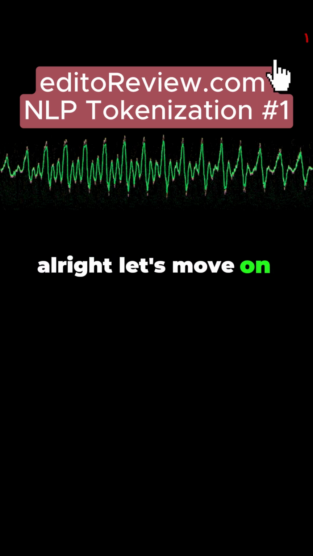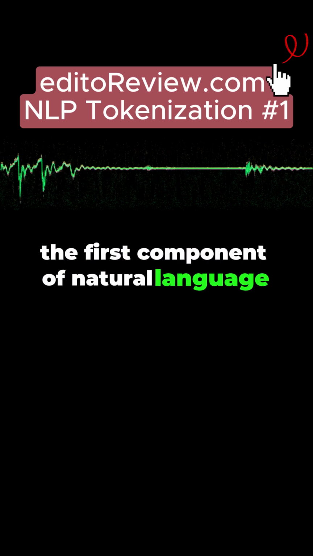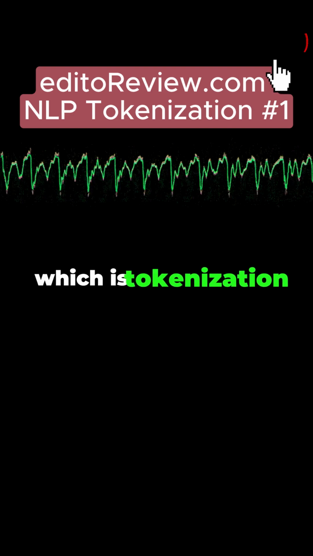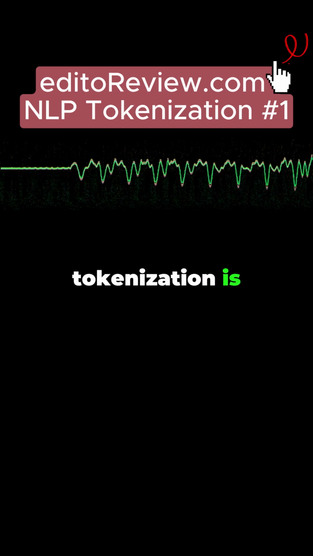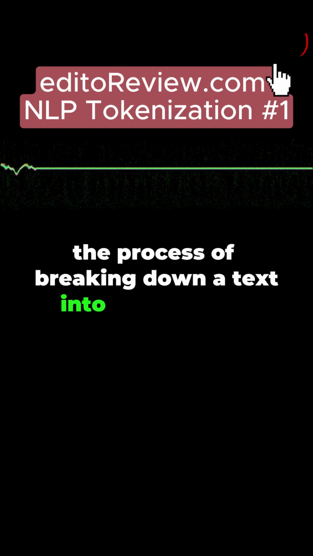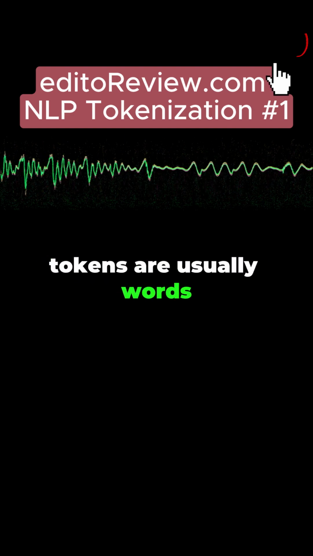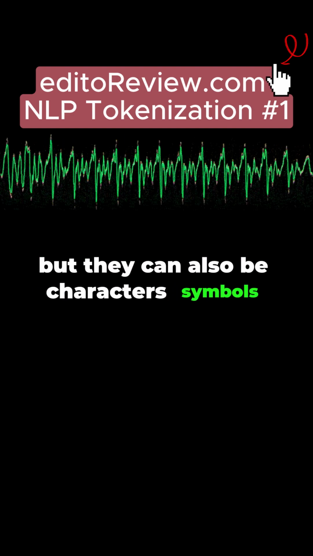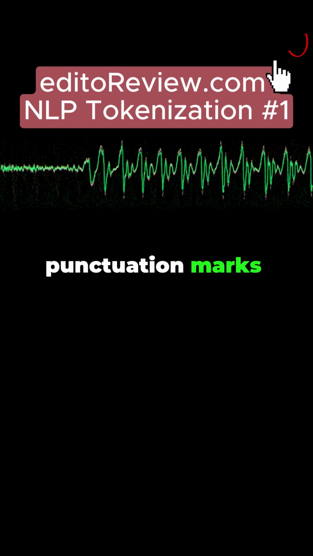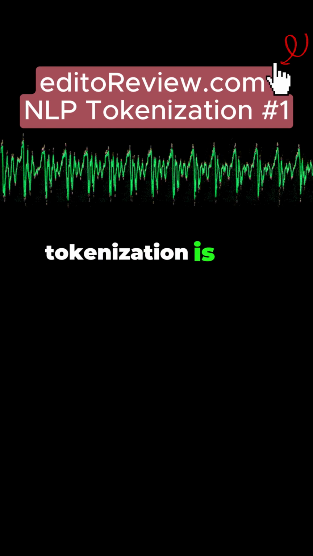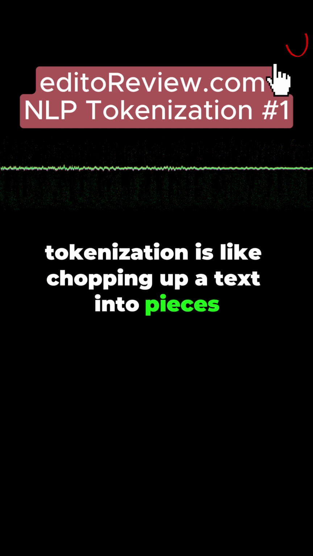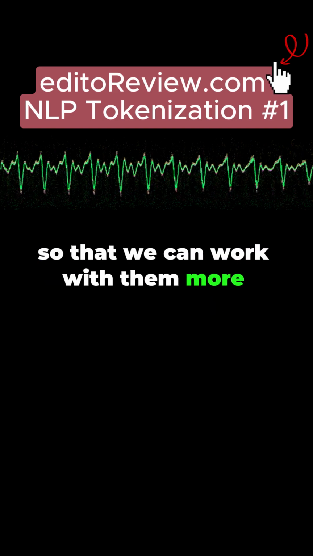Alright, let's move on to the first component of natural language processing, which is tokenization. Tokenization is the process of breaking down a text into smaller units, called tokens. Tokens are usually words, but they can also be characters, symbols, punctuation marks, etc. Tokenization is like chopping up a text into pieces, so that we can work with them more easily.